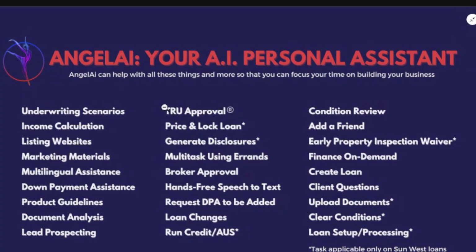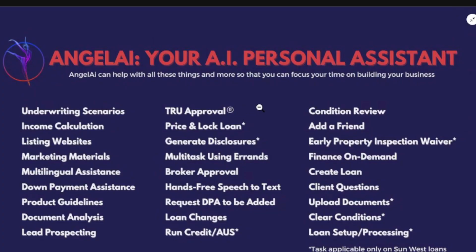You can do the True Approval, which is thoroughly reviewed and underwritten for your clients. It goes a step further, so it's conditionally guaranteed. It's pretty much as strong as a cash offer. So it gives the client a lot more confidence searching for the home they want with the rates they need.